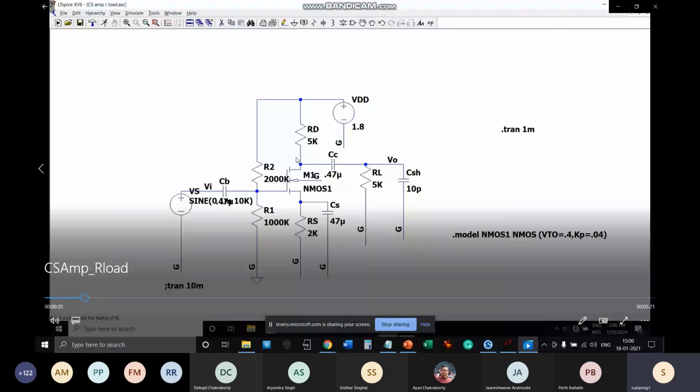So the total current through RD is constant. By changing the width of the MOSFET, from 1 micron to 10 micron, it is getting more current over here. So either you adjust the width over here or adjust the values at the load side. Okay, so that's what he did.